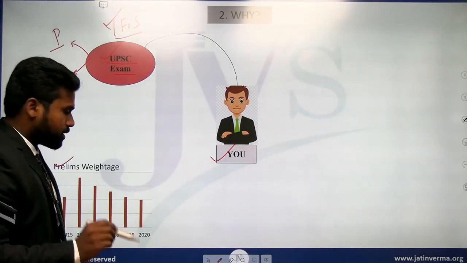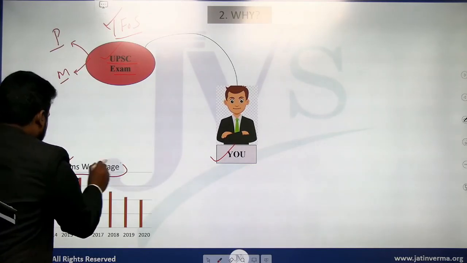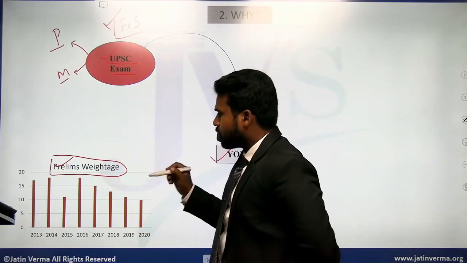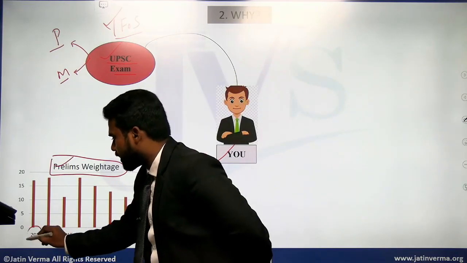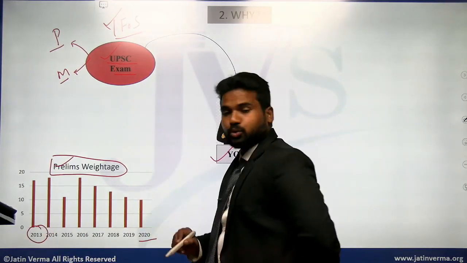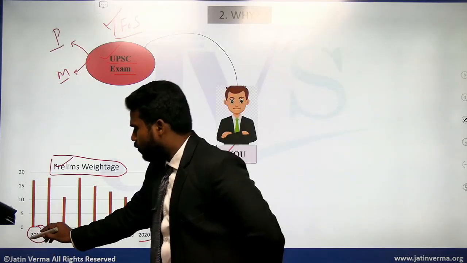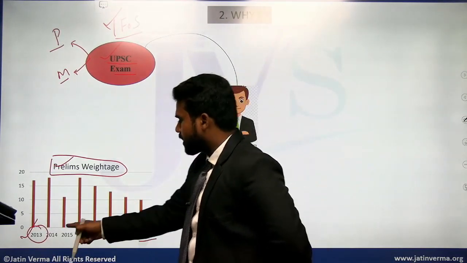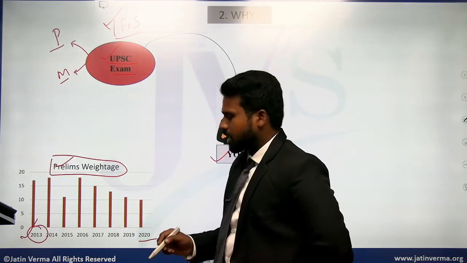Is that visible clearly? I have put the weightage of prelims from 2013 onwards to 2020. I have taken it from where the UPSC syllabus changed, and from there onwards there is a structural change in the examination.